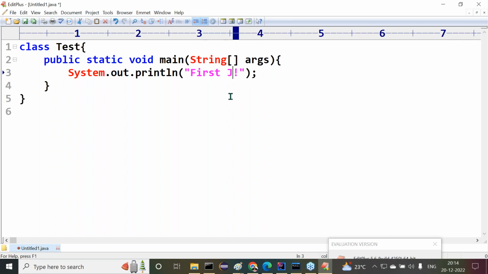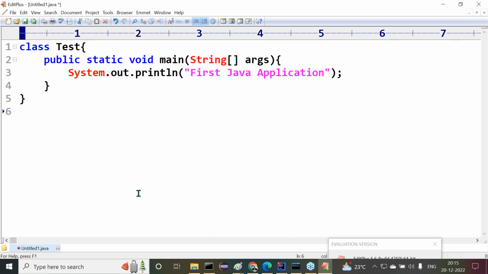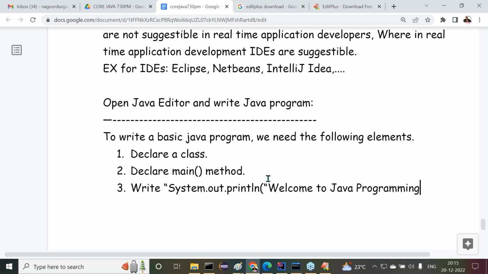Now I want to type our first Java application. Observe carefully. This is our minimum program. Tell me, what is required here? Declare the main method. The third one is to write System.out.println with a welcome message: Welcome to Java programming. Write the System.out.println statement. For what purpose are we using System.out.println here? To display something on the command prompt.